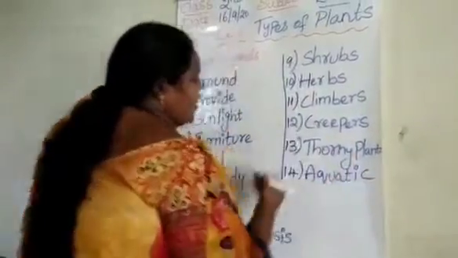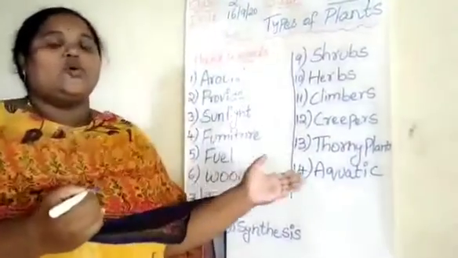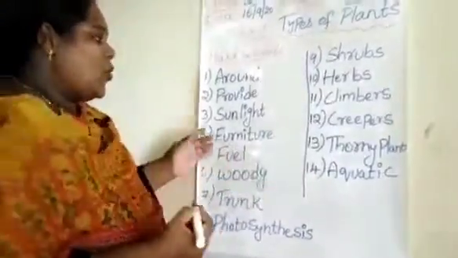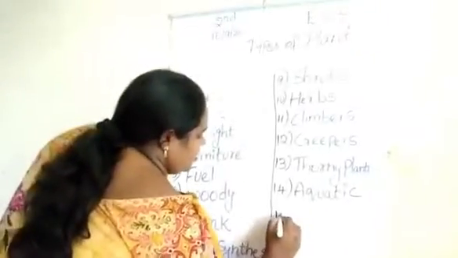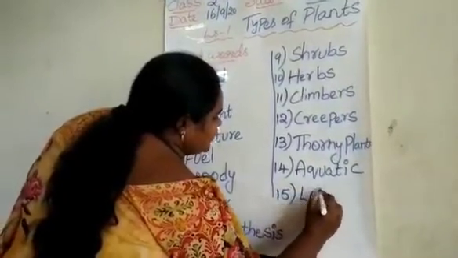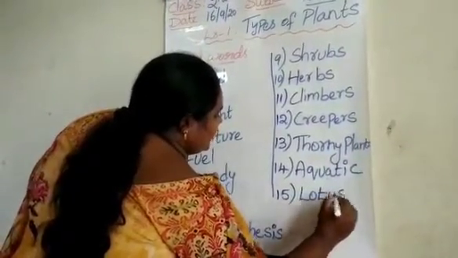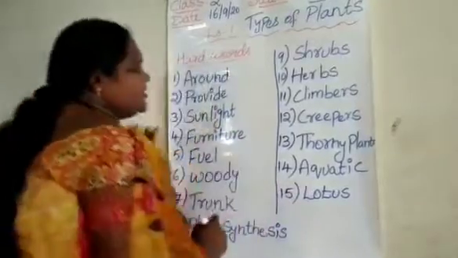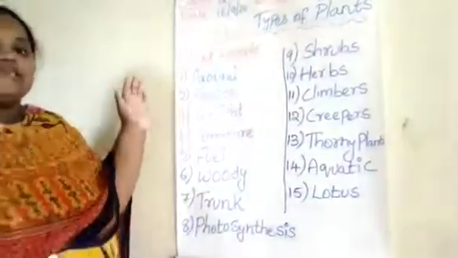A-Q-U-A-T-I-C. Aquatic. Aquatic means the plants which grow in water are called aquatic. And 15th one, lotus. L-O-T-U-S. Lotus. So children, make a note in your book.